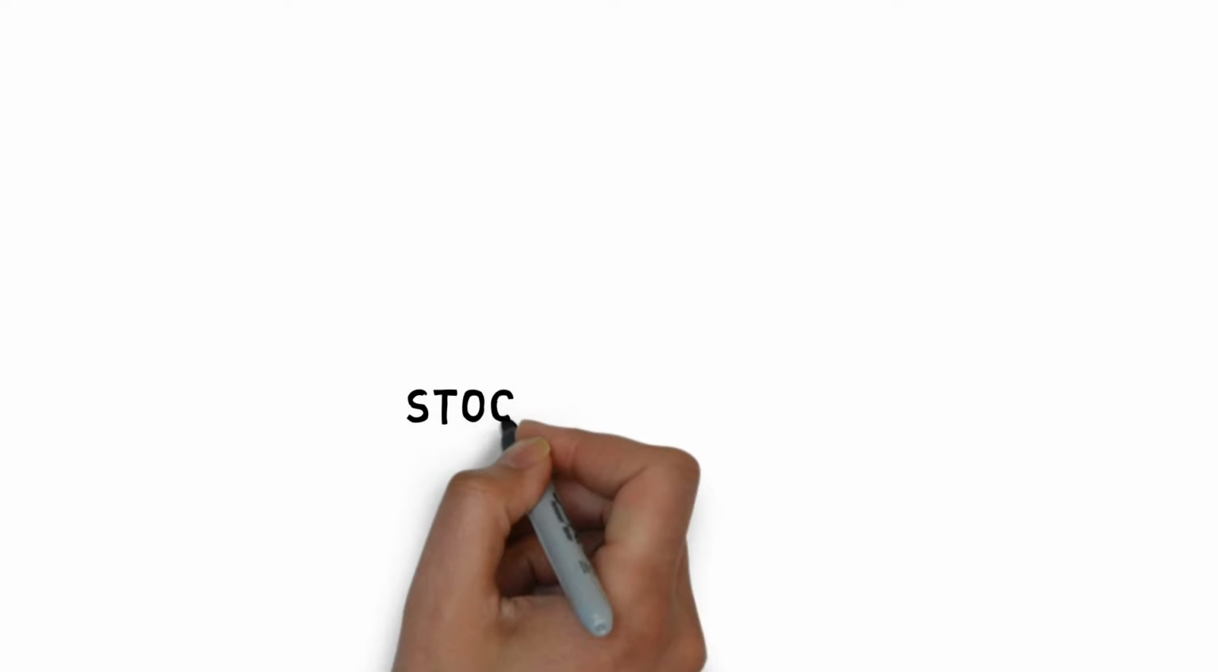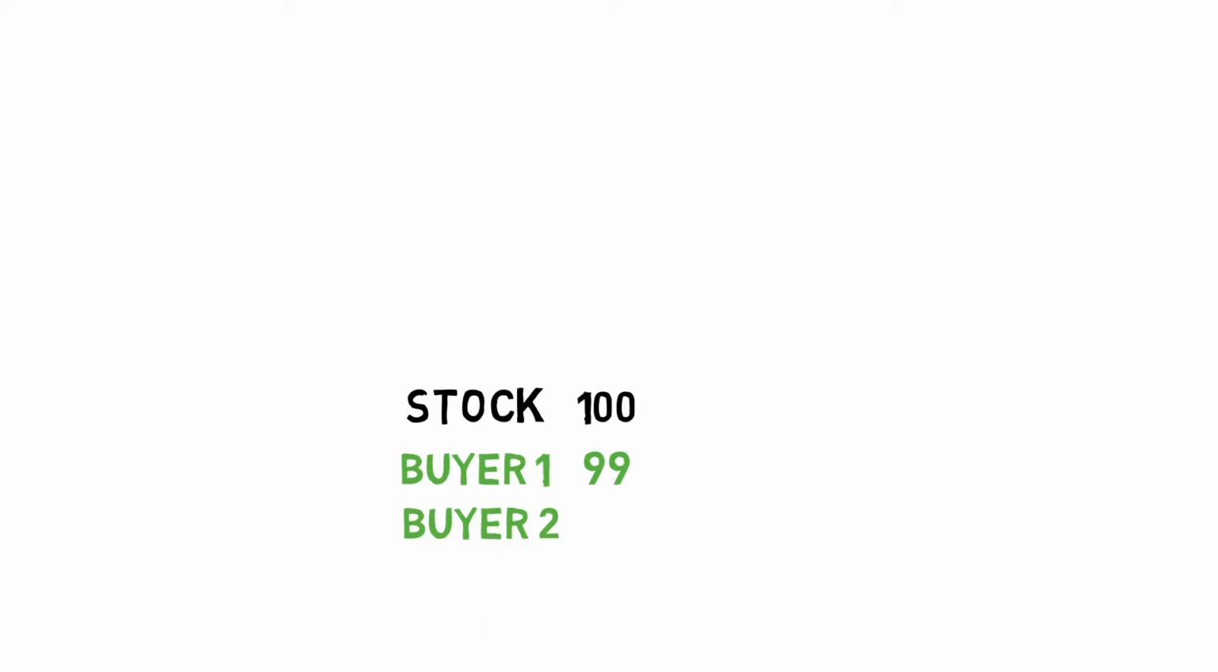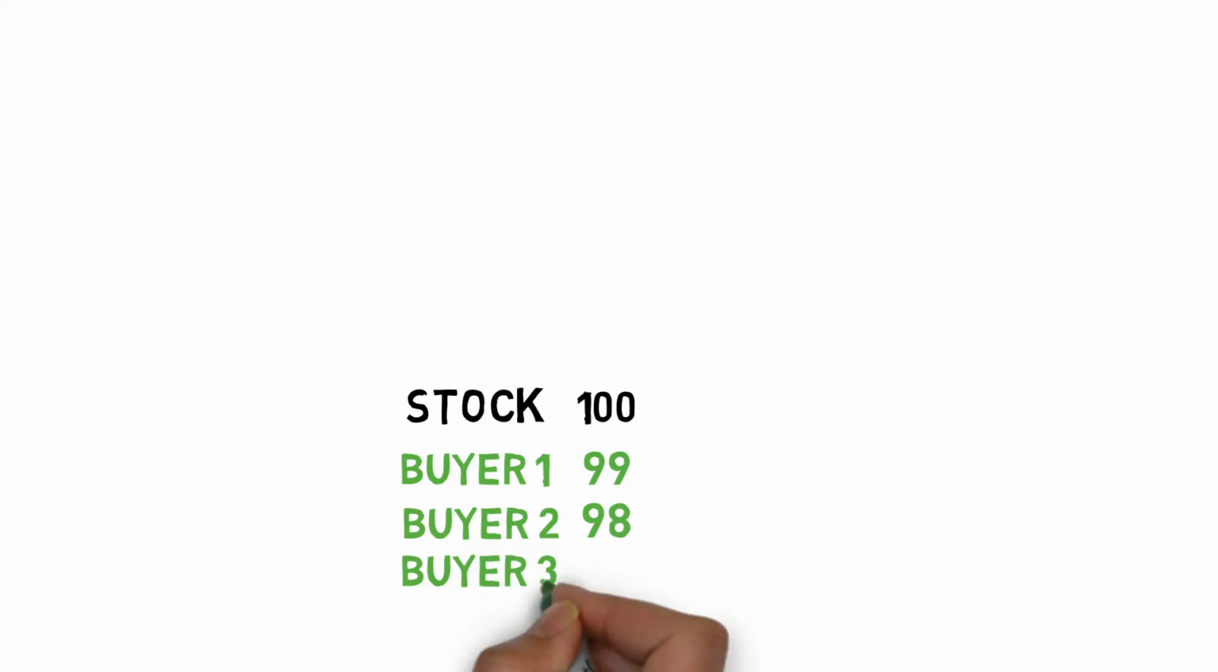Consider a stock market priced at ₹100 and there happens to be a buyer who is willing to buy the stock but at ₹99, at which the trader feels comfortable to buy in. Let's call him buyer 1. Similarly, another buyer named buyer 2 wants the same stock at ₹98, followed by buyer 3 wanting at ₹97.